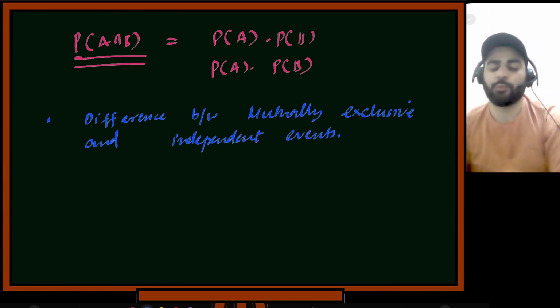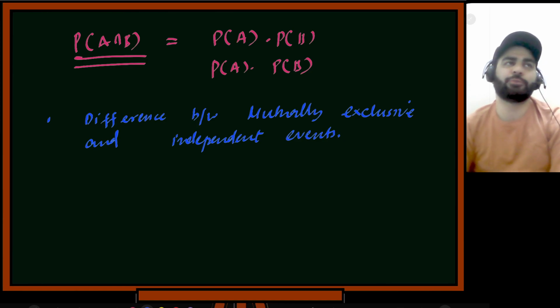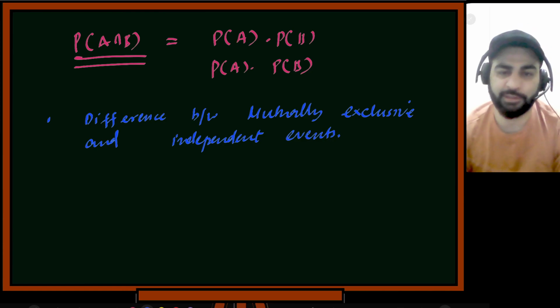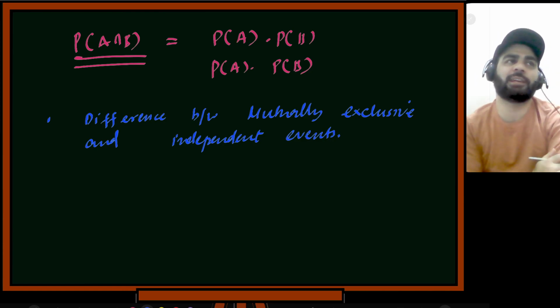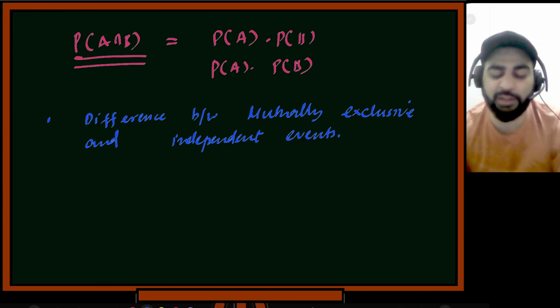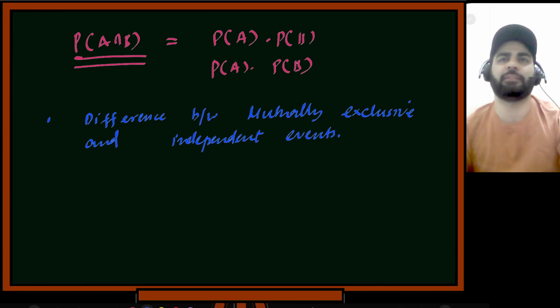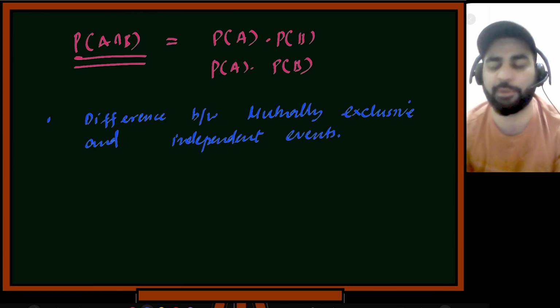What is the meaning of mutually exclusive? In terms of set theory, mutually exclusive means they do not have anything in common. If they don't have anything in common, does it mean independence? What is the meaning of independence? Independence means that if one event happens, it does not affect the other event. It does not tell you anything about the happening of the other event.